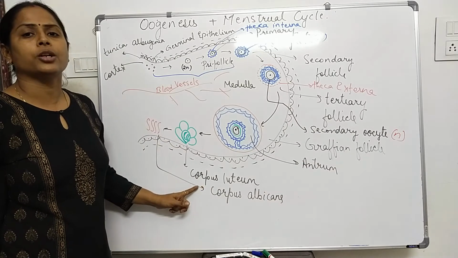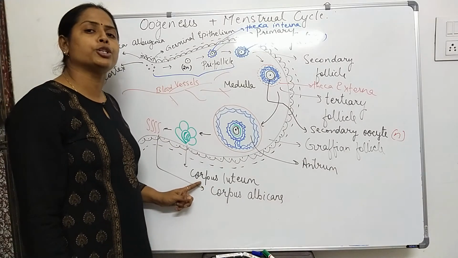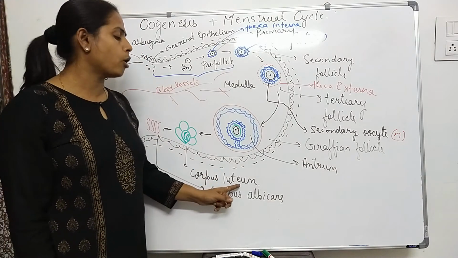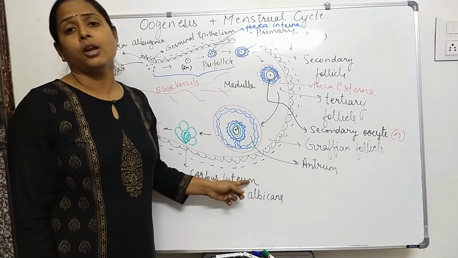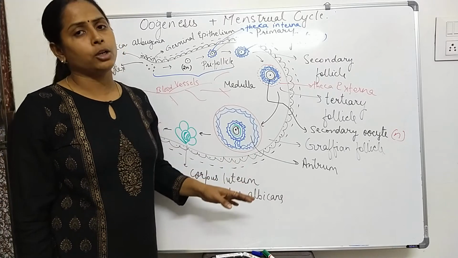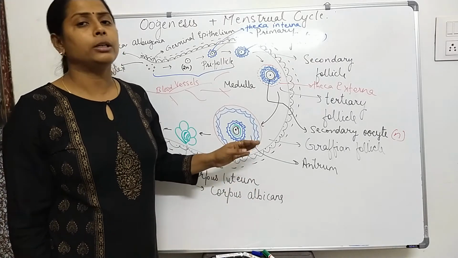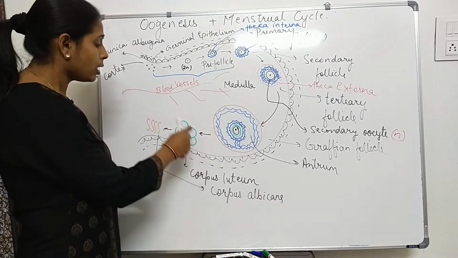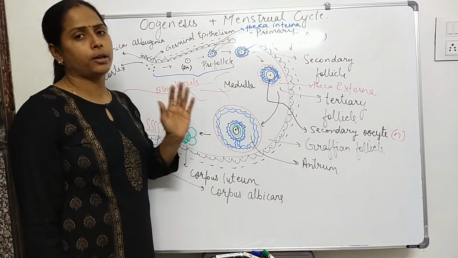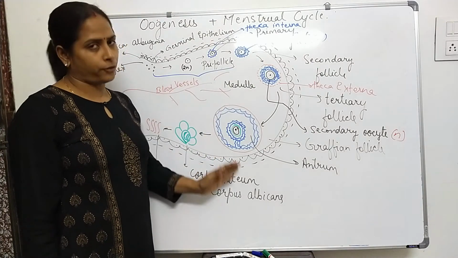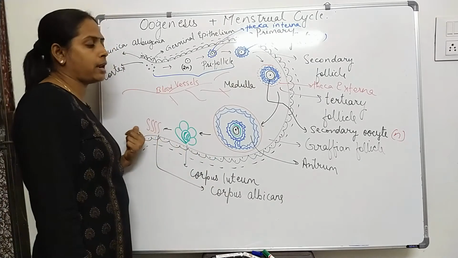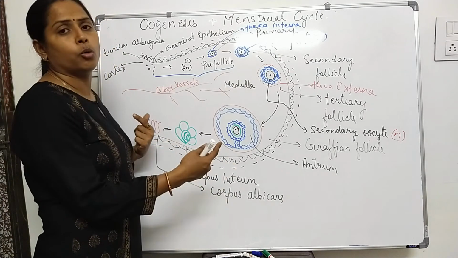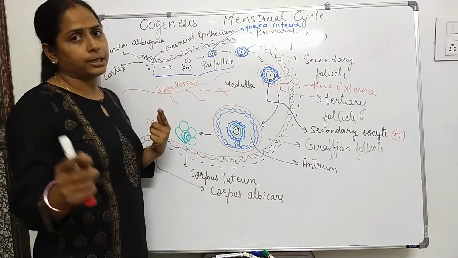The corpus luteum is a structure designed for secreting the hormone progesterone, because progesterone is meant for the establishment, or you can say the thickening, of the endometrium lining of the uterus so that the growth of the fetus can take place. But if sperm does not arrive, in the absence of fertilization, this corpus luteum degenerates into the corpus albicans and the functional ovum also degenerates.